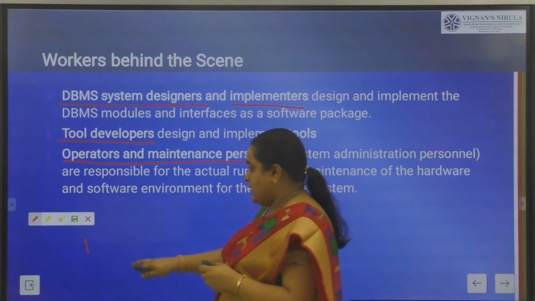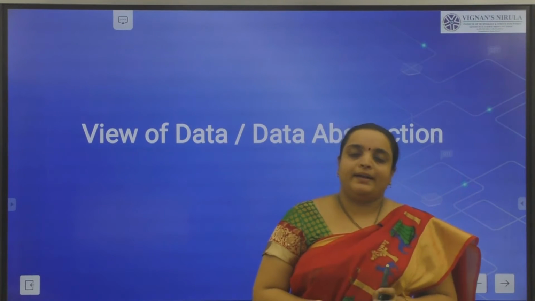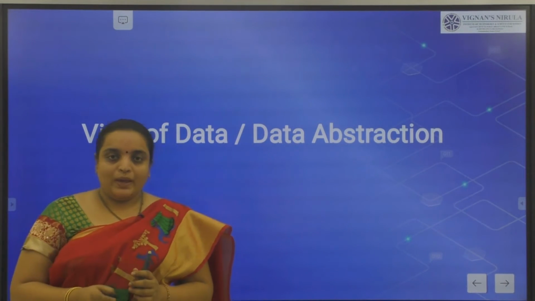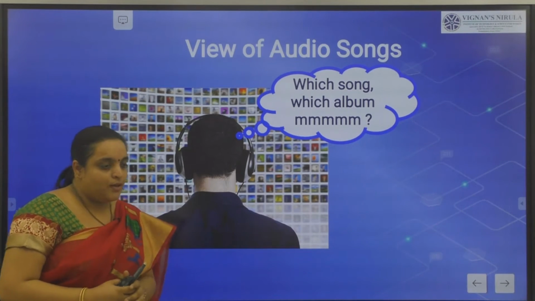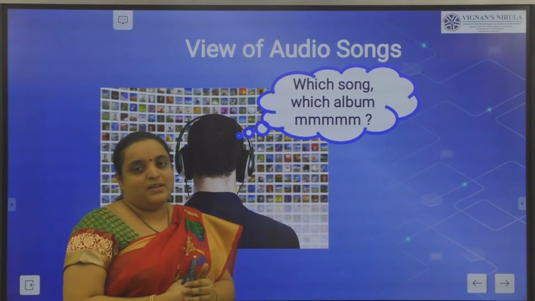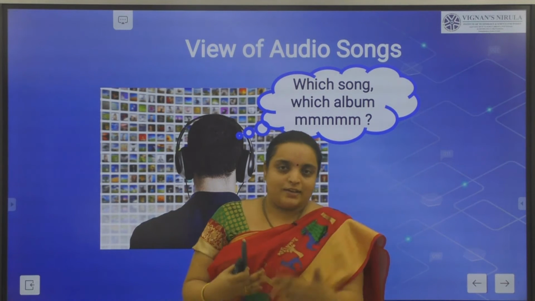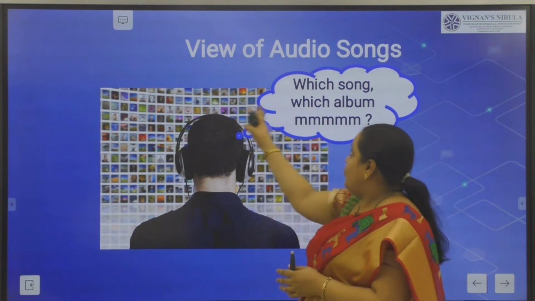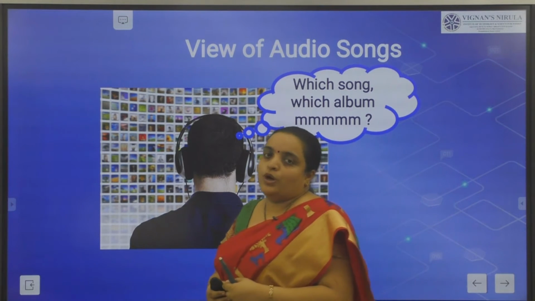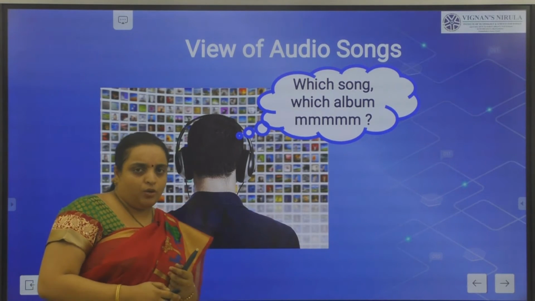So this is about database users. Let us move on to the next topic, view of data or data abstraction. How you view your data. Let us take a general example: how you view your audio songs. Which song do you want? In which album do you want to search for it? Those are the things we need to fetch.